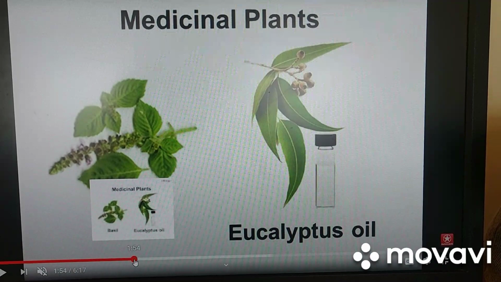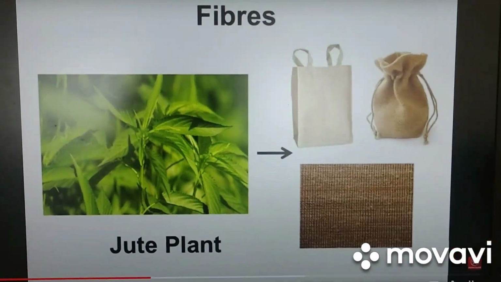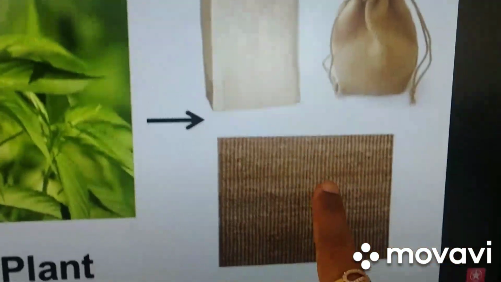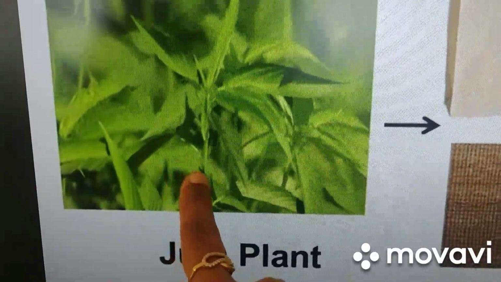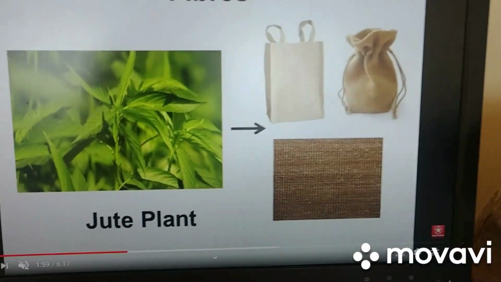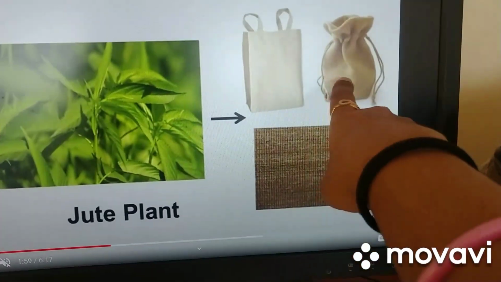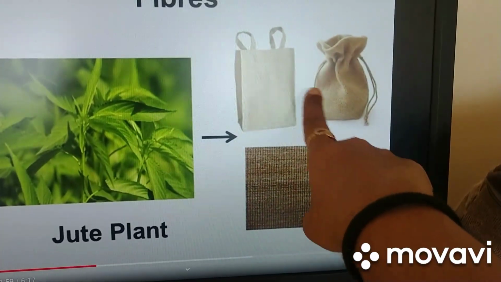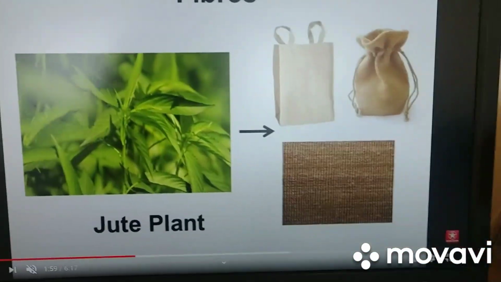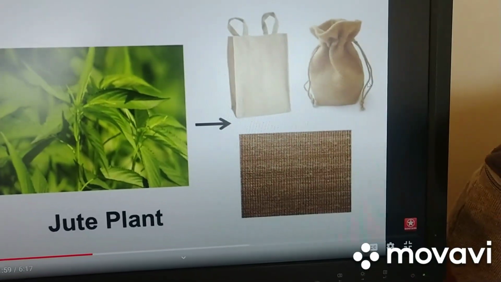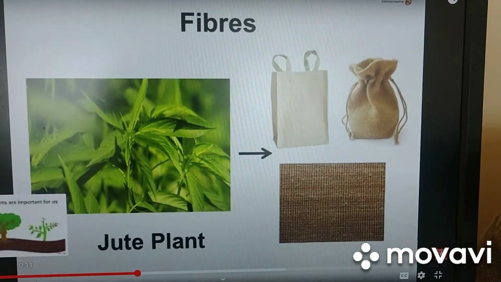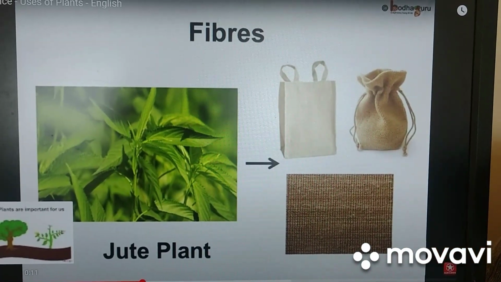Now let's see a few more things. Yes, fibers. See, we have seen this potli, right? Jute type potli, jute bags. From where do we get it? We get it from jute plants. They secrete jute. Okay, thick jute. Whatever these kinds of boris we make, we call them jute bags. So those threads we get from jute plants, and we make lots of different bags. You might have seen it a lot. So we get fibers also from that.